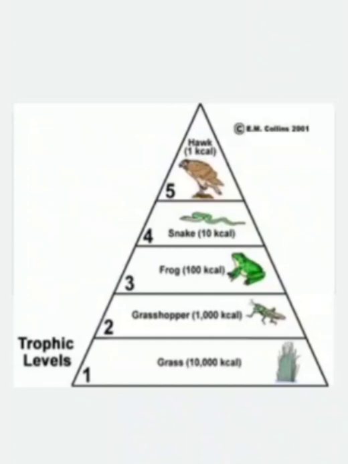So in this particular food chain, the position of the organism is called the trophic level. The grass occupies the first trophic level, the grasshopper occupies the second trophic level, the frog occupies the third trophic level, the snake occupies the fourth trophic level, and the hawk occupies the fifth trophic level. So trophic level is nothing but the nth position of the organism in a specific food chain.